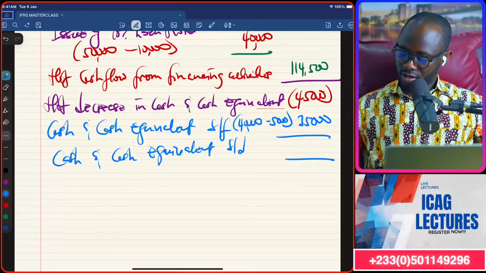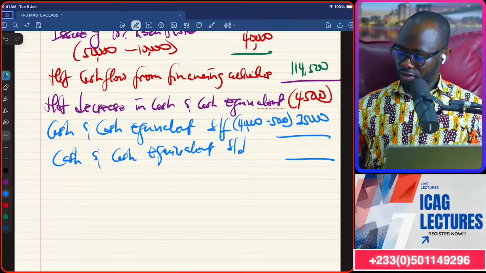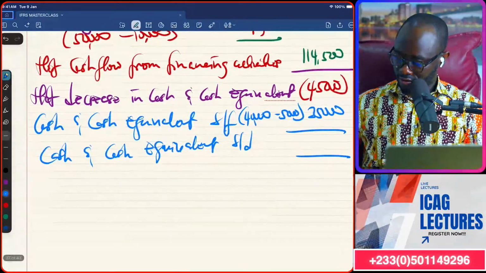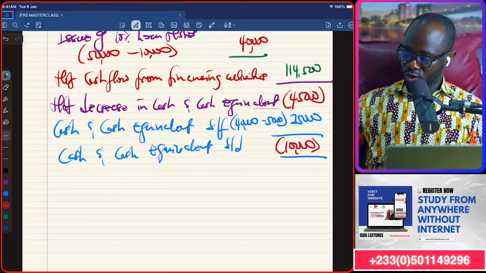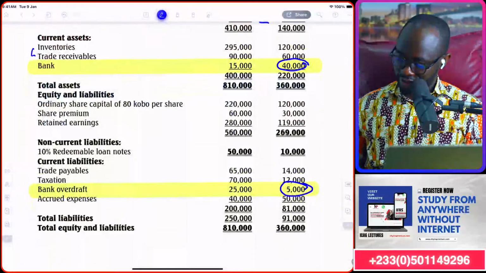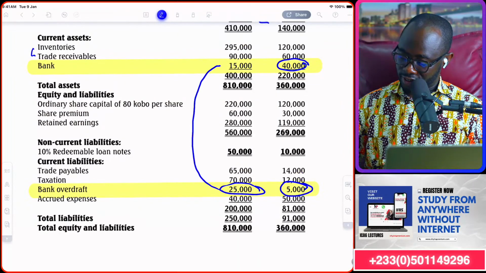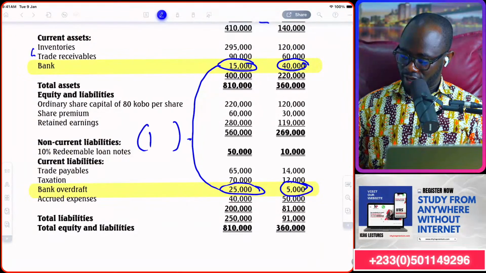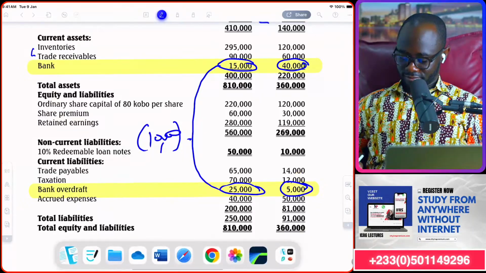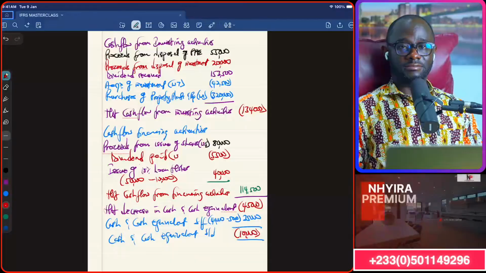Okay? So that the net figure will be 10,000 negative. Is that what we have at the current? Yes. Bank overdraft is 25,000. That's negative. Bank deposit is positive 15,000. So we owe the bank 10,000. Yeah. That is our cash flow statement, and it has balanced.